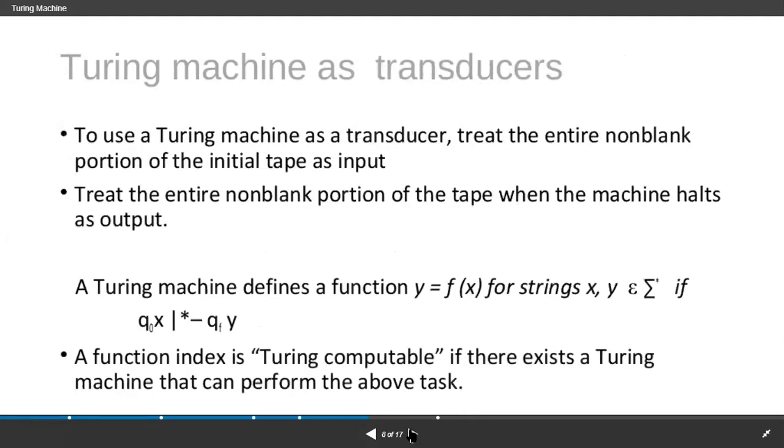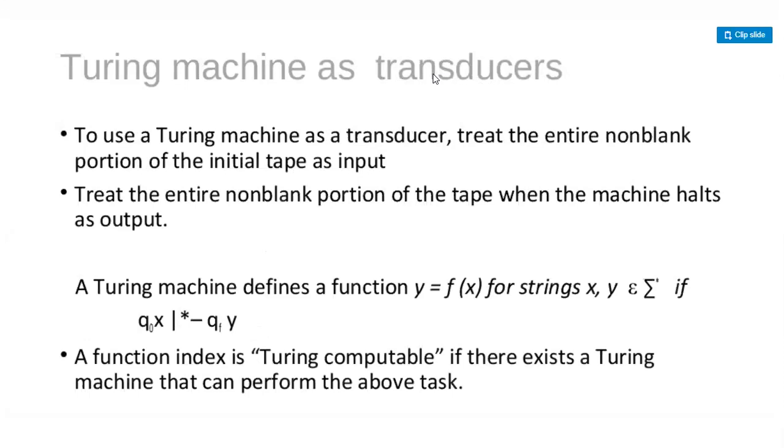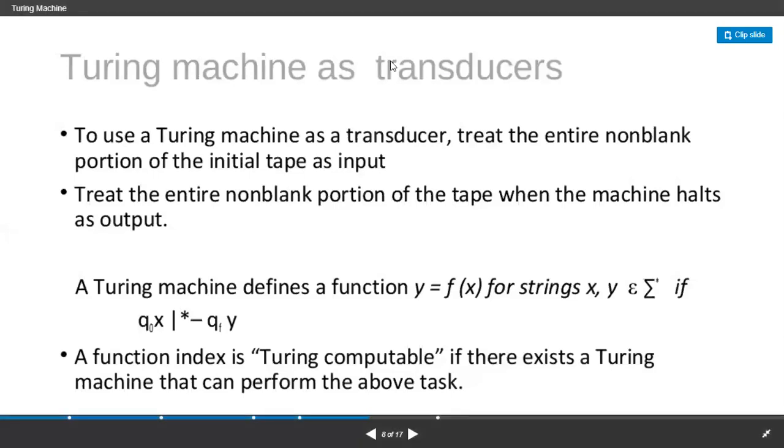And now I have explained it as a language acceptor. If it is a transducer, that means a Turing machine as a transducer. To use a Turing machine as a transducer, you need to treat the entire non-blank portion of the initial tape as an input, right? Then it can be considered as a transducer. And you need to treat the entire non-blank portion of the tape when the machine halts as an output.